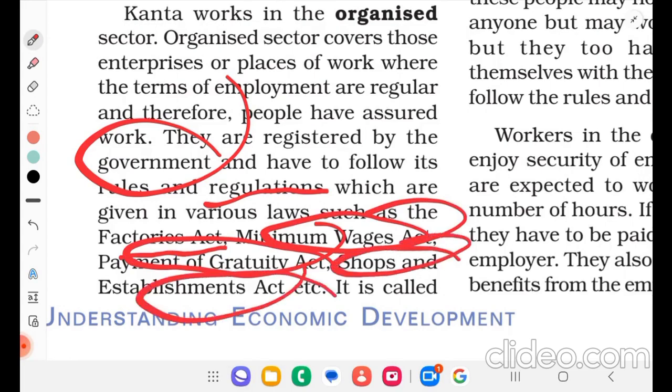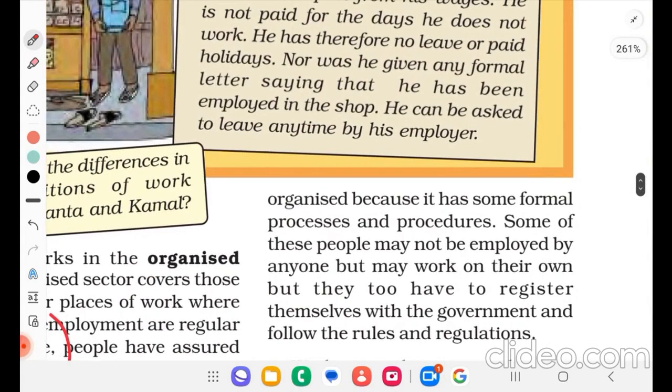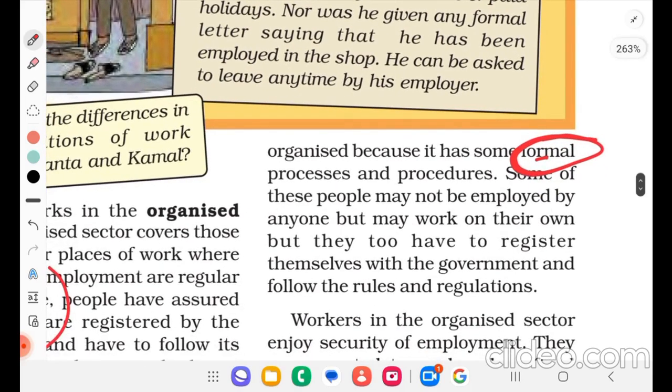It is called organized because it has some formal processes and procedures. Some of these people may not be employed by anyone but may work on their own, but they too have to register themselves with the government and follow the rules and regulations.